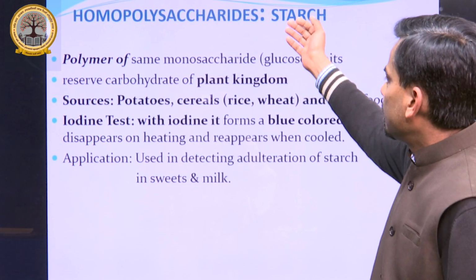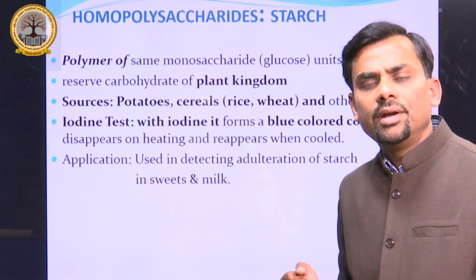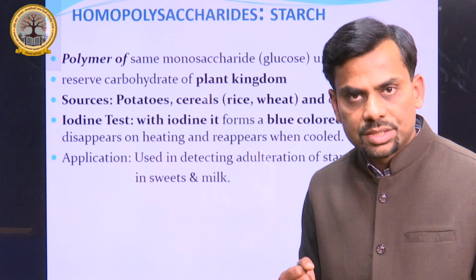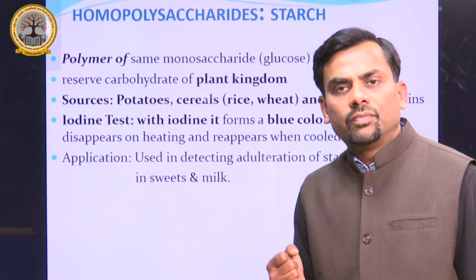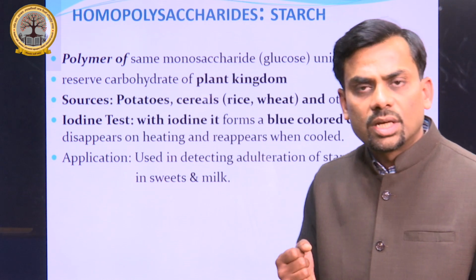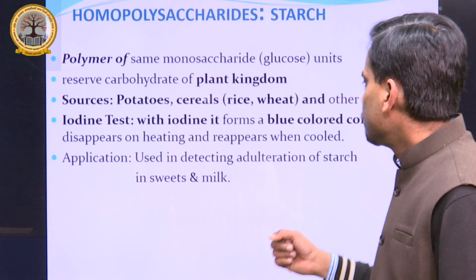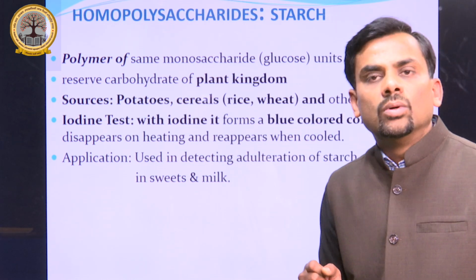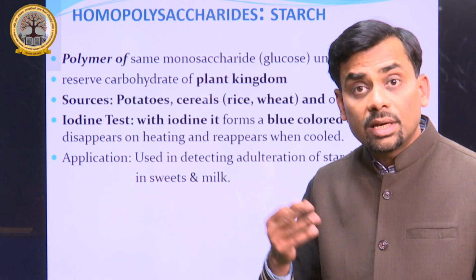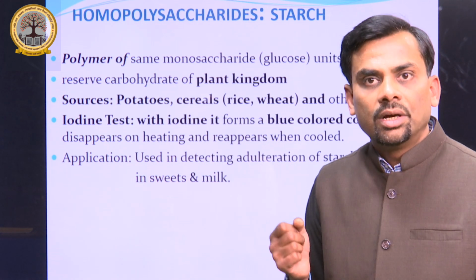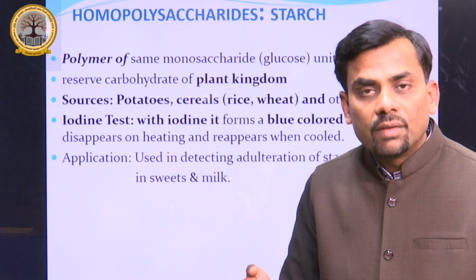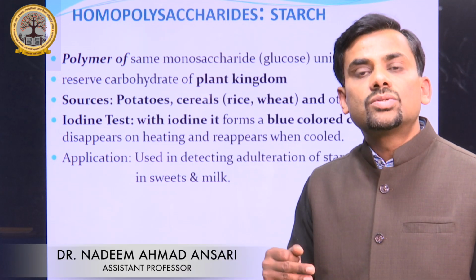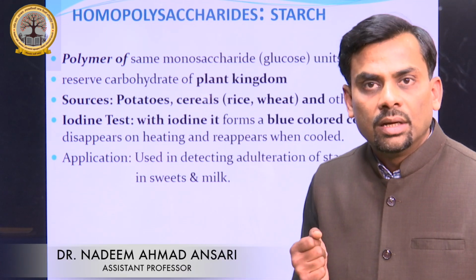Now how can starch be identified? It can be identified by the iodine test. When we drop a few drops of iodine in a starch-containing solution, the solution turns blue in color. This has a very good application. The iodine test is generally used to detect adulteration of starch in sweets and milk.